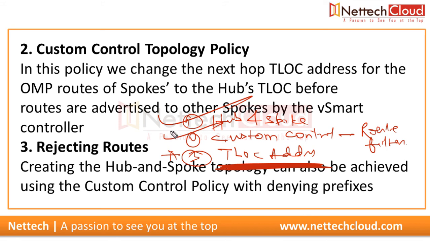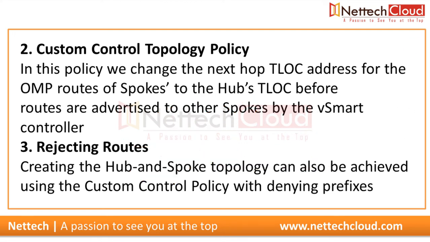And I will show you all three methods in the lab. In the next section, I will create three separate policies to accomplish the same task. To change full mesh topology to hub and spoke, I will show you all three different methods: method number 1, method number 2, and method number 3. So I hope you will then understand properly how to create a custom policy, how to create hub and spoke, and how to modify or change the TLOC address. All right, so that's all for the theory section. Next, I will show you in the lab.